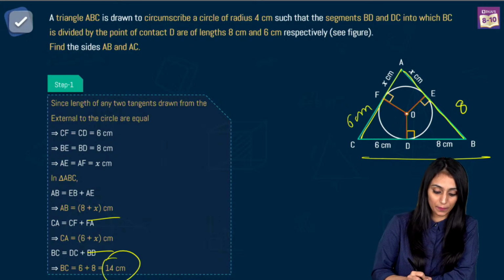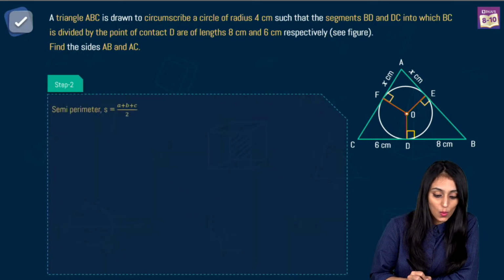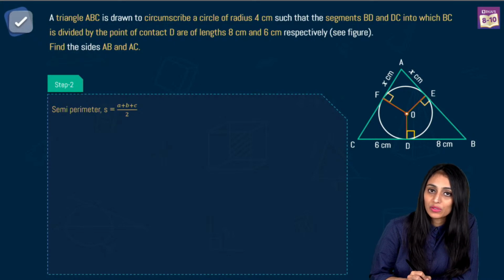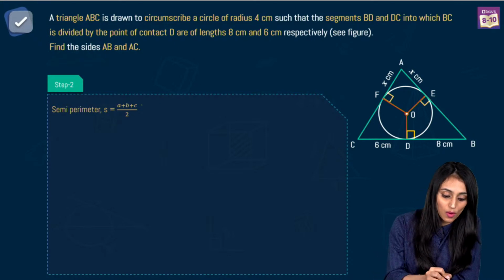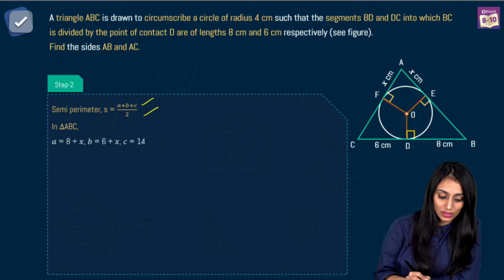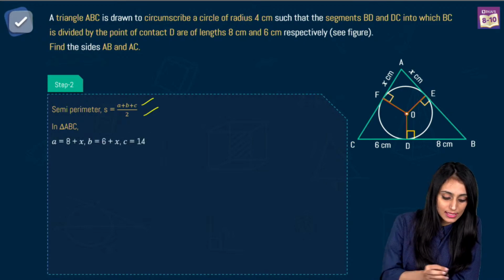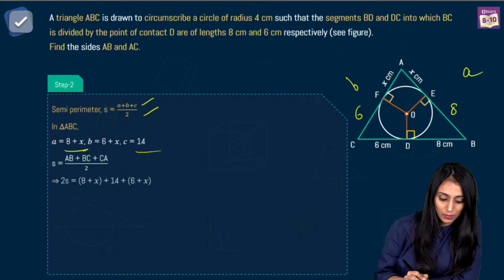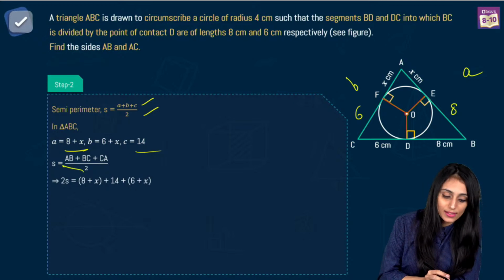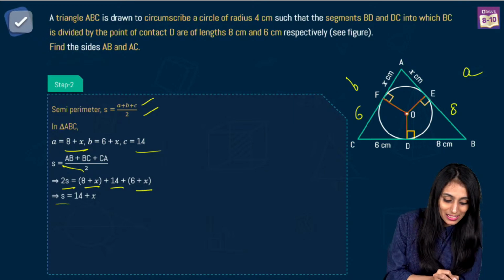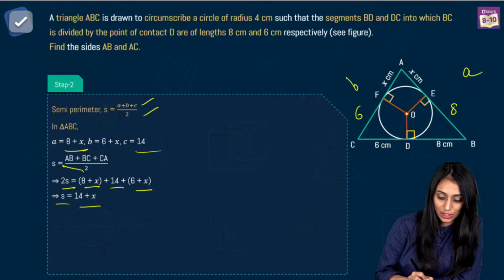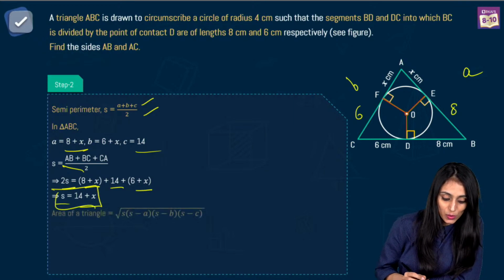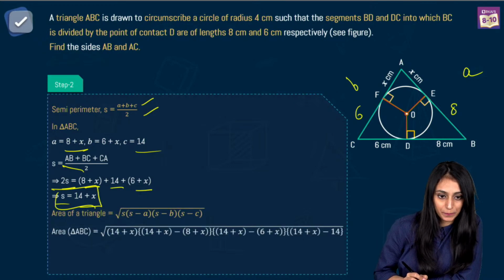Alright, so this is clear. Let's move ahead. For applying Heron's formula, we would require the semi-perimeter, that is, the sum of all the sides divided by 2. We denote this by s. So in this triangle, let's mark all the sides: 8 plus x, we can take this as a, this as b, 6 plus x, and c as 14. Add them all up. So 2s equals 8 plus x plus 14 plus 6 plus x. You get s equals 14 plus x. This is the value of s that we are getting. Now we can use Heron's formula.